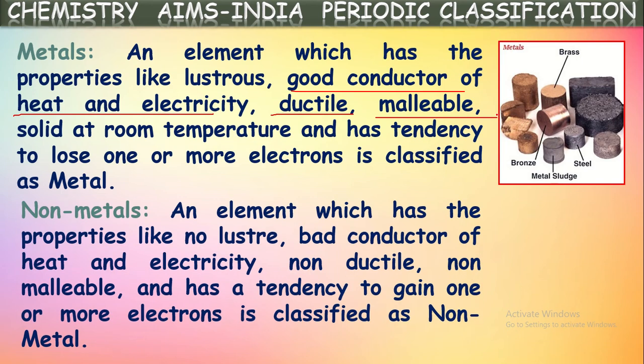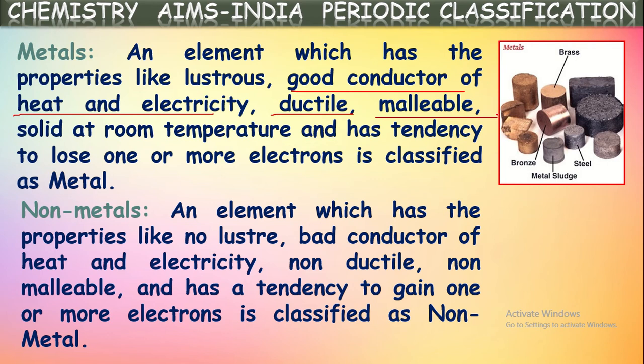An element which has properties like no luster, bad conductors of heat and electricity, non-ductile, non-malleable, and has a tendency to gain one or more electrons is classified as a non-metal. So the elements which have quite opposite properties to those of metals are classified as non-metals. What are those? Non-luster means they won't shine. Bad conductors of heat and electricity, and they are non-ductile, meaning they cannot be drawn into thin wires.